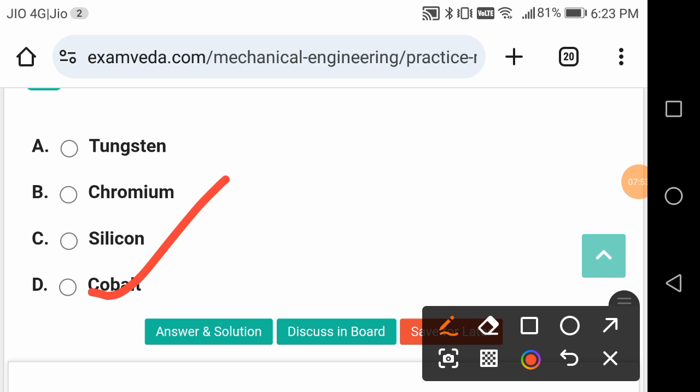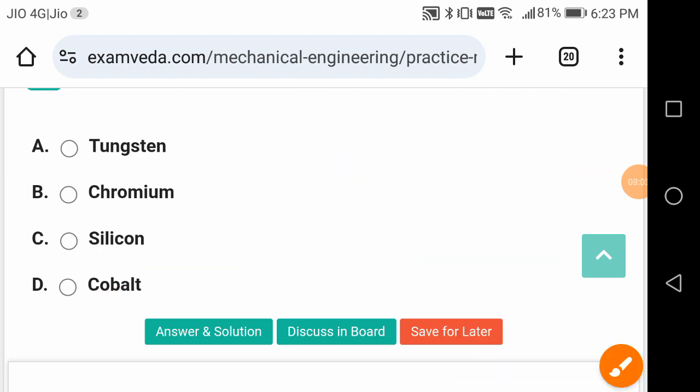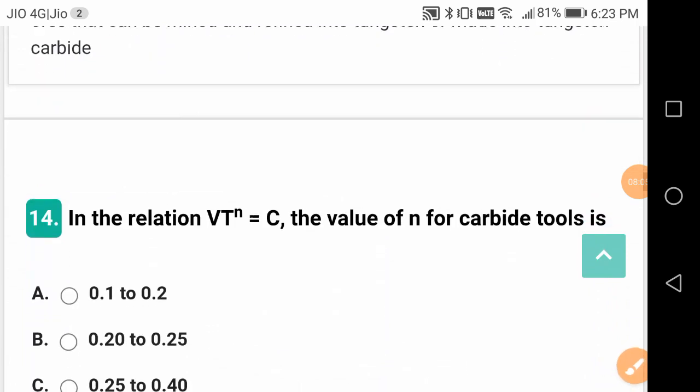In those steels, 18:4:1. Tungsten, chromium, vanadium. This is the percentage of these in the high speed steels respectively.